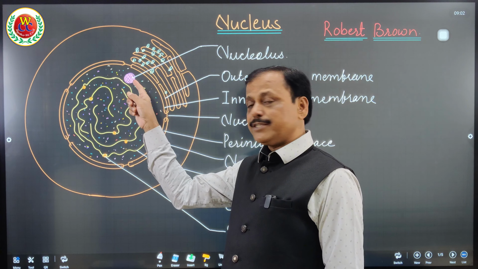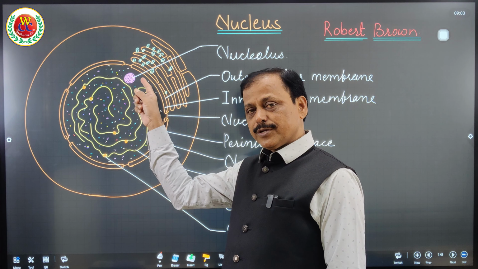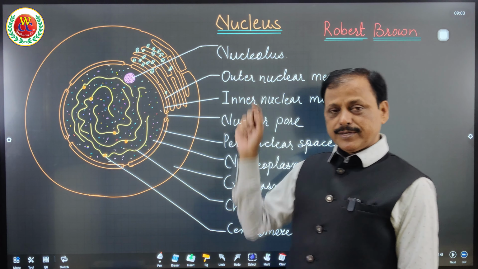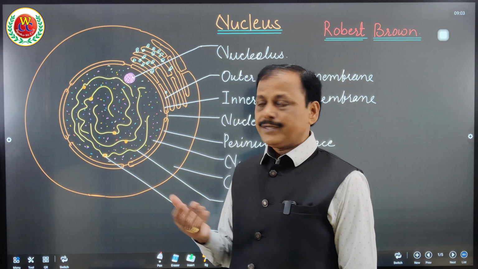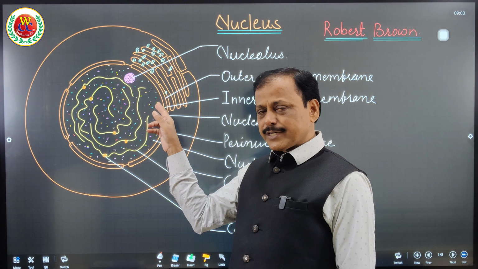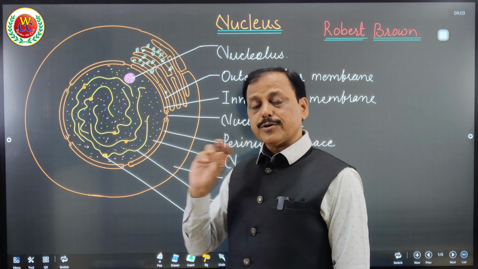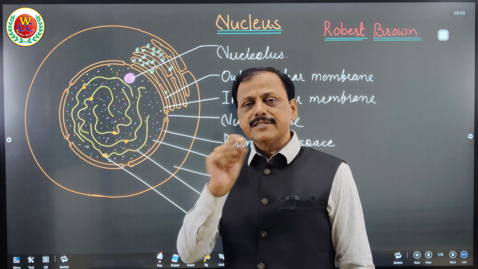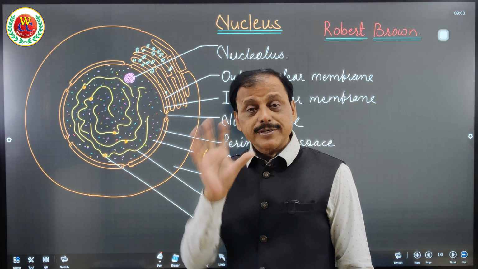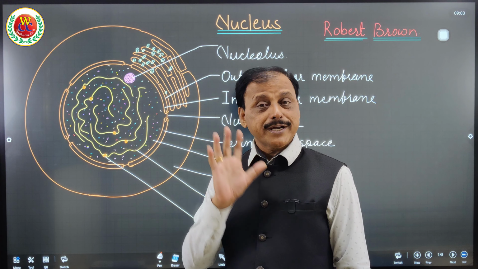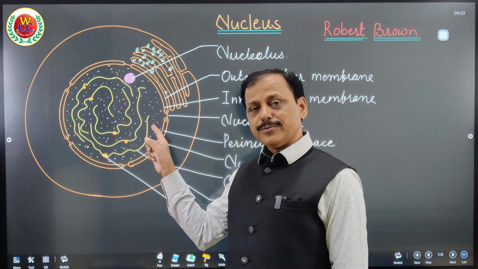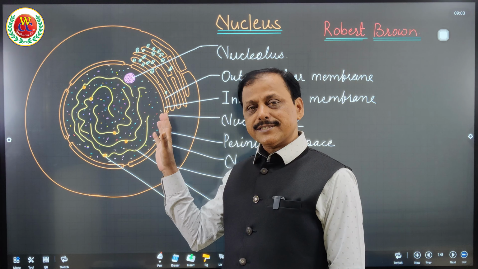This nucleoplasm consists of a semicircular body called nucleolus. It is very important for producing ribosomal RNA and ribosomal protein. At the same time, this nucleoplasm also consists of long thread-like structures and a network. That dense network is called chromatin, not chromatid, chromatin. So this is the interphase nucleus where the metabolic reactions are going on.